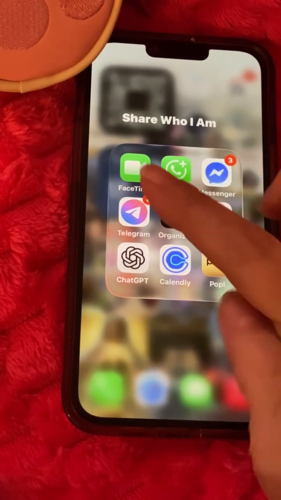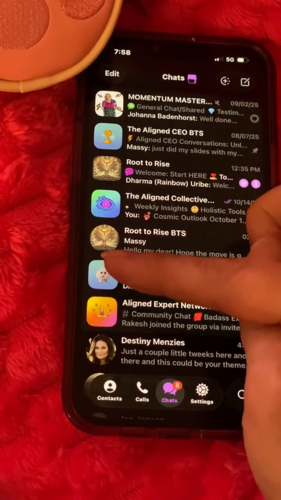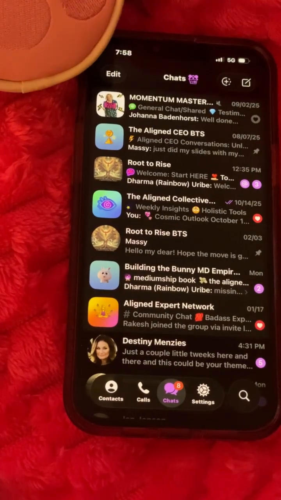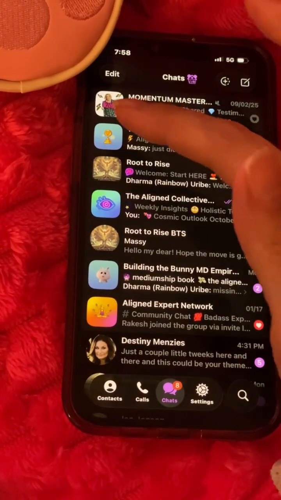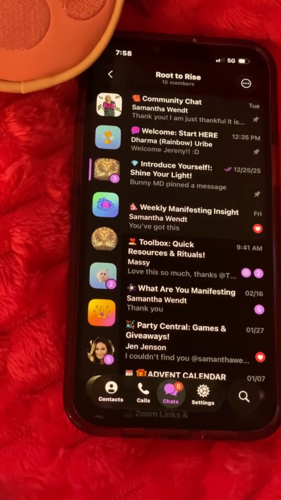I'm here today to show you really quickly how to use and get around in Telegram. You're going to want to open your Telegram app, and here on this side, these are your contacts and groups that you're in. So here we're going to open Root to Rise.